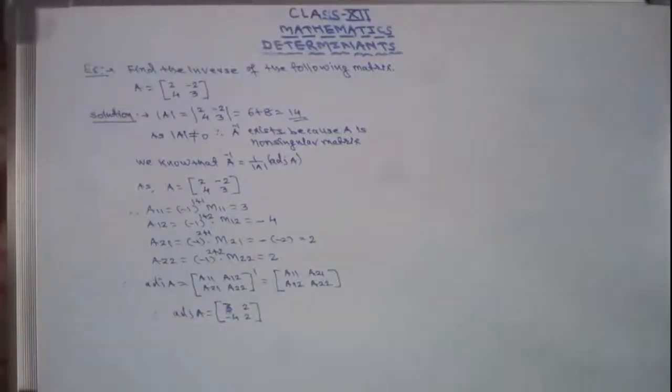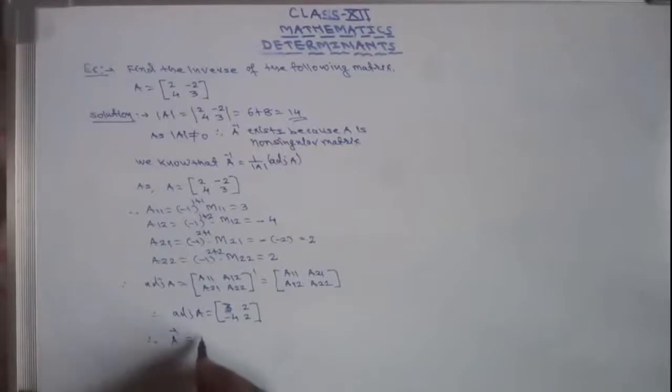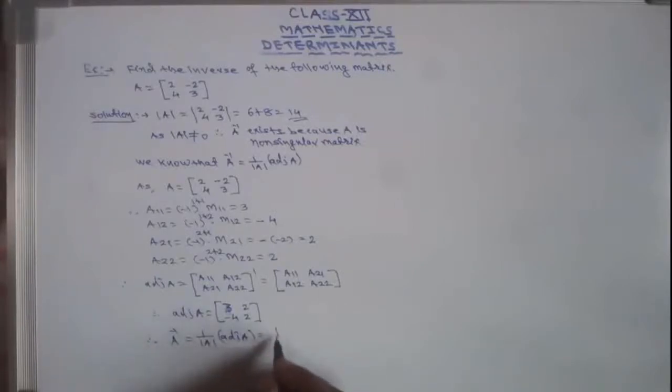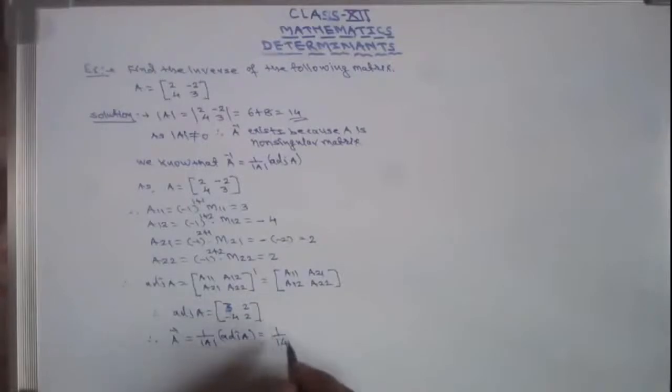So this is the adjoint of A. Therefore A inverse equals 1 upon determinant of A into adjoint of A. 1 upon determinant of A is 14, adjoint of A is 3, 2, minus 4, 2.